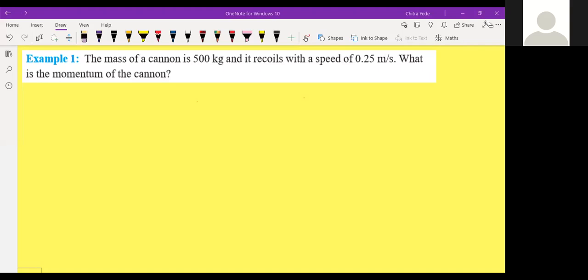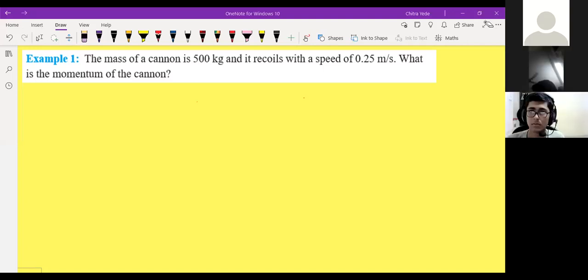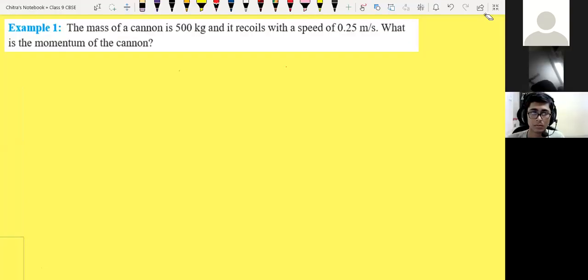Okay, so we are going to conduct the first question today on force and the laws of motion. The question says the mass of the cannon is 500 kg, and it recoils with a speed of 0.25 meter per second. What is the momentum of the cannon? So we have to identify the momentum. I'm just writing the first given part.